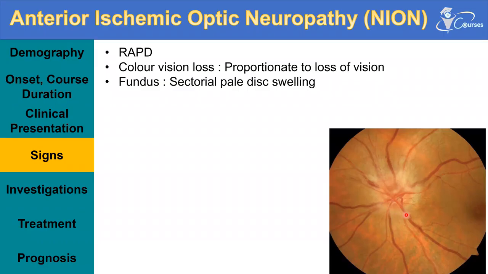And the striking feature here is the disc at risk. You can see that the disc is very small and there is crowding of the blood vessels. There could also be splinter-shaped hemorrhage present here. So this is called a disc at risk, and this is how the optic fundus appears in those patients.